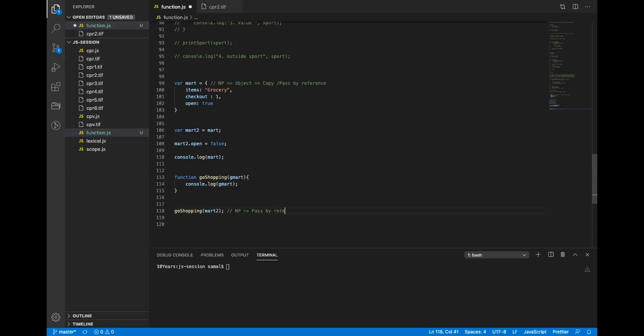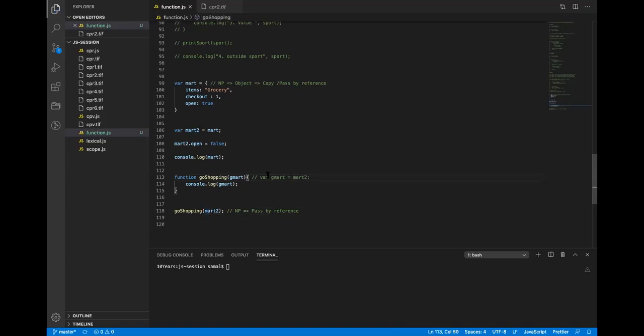So in this case, what is happening? It does not pass the object. It does not pass this data. It passes the reference to the data. So gmart is nothing but referencing this value.